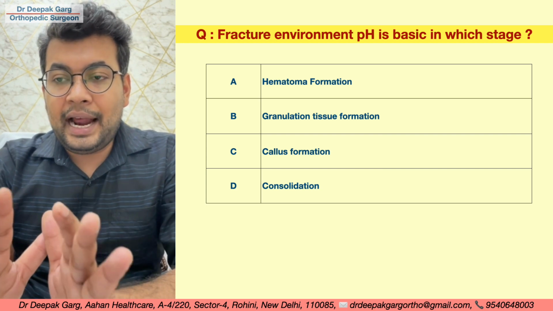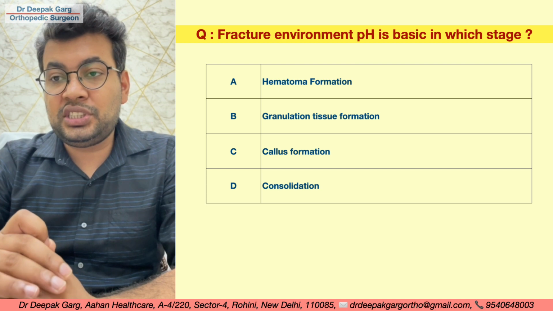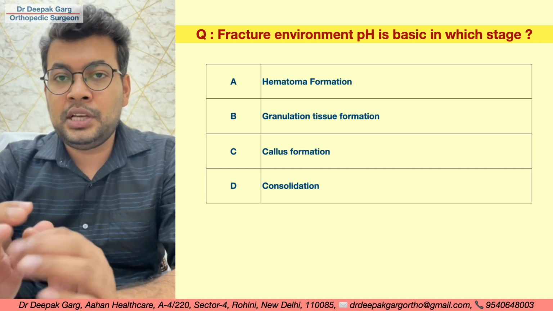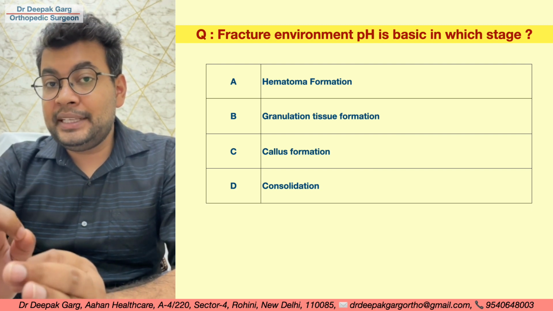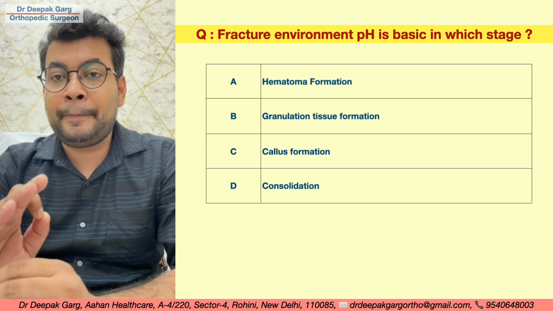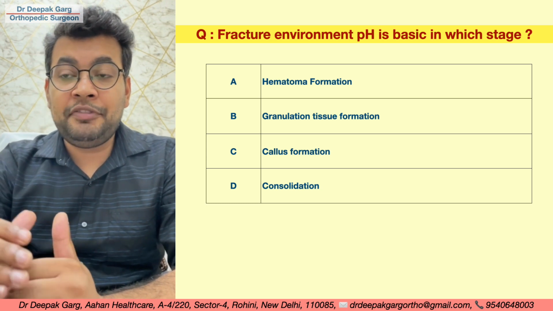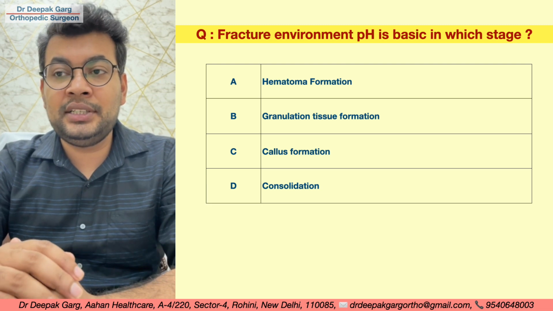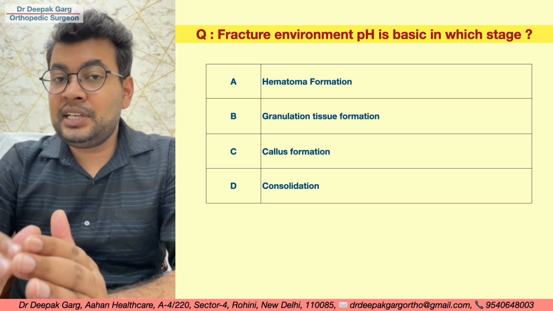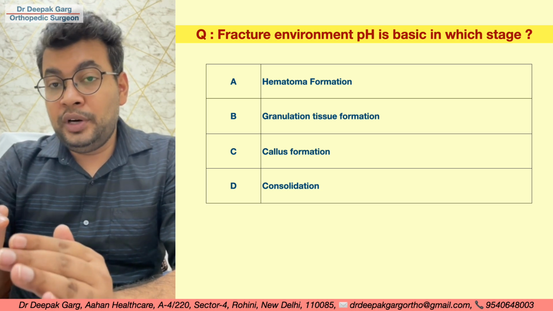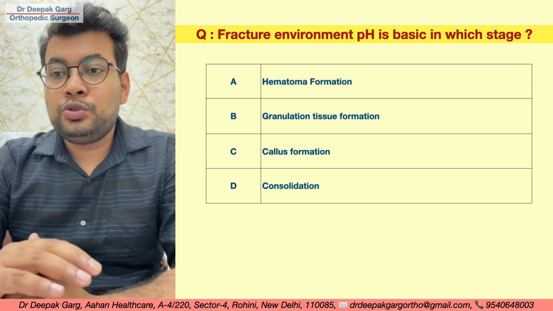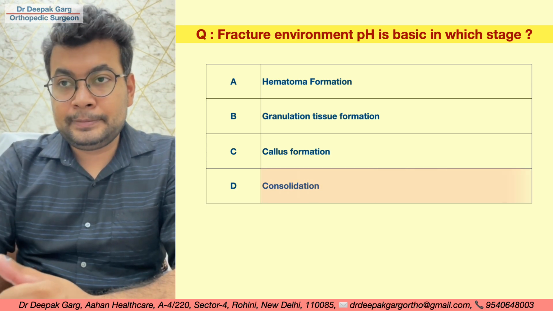So if we look broadly, calcium deposition starts after the callus formation, and major calcium deposition is in the consolidation stage. And calcium is a basic structure. If you remember Ca(OH)2, wherever calcium will be there, it will make the environment basic. So in the first 3 stages, hematoma formation, granulation tissue formation, and callus formation, there is not much calcium. So calcium comes in the consolidation stage. So the consolidation stage onwards will have a basic medium, and before that there is an acidic medium. So the answer in this case will be consolidation.